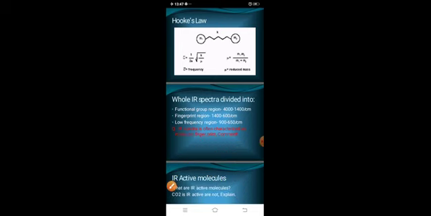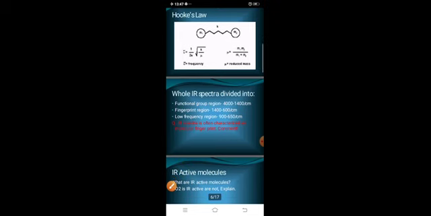But suppose you have CH3OH and C2H5OH. Okay, so here CH3OH is the methyl alcohol and C2H5OH is the ethyl alcohol.